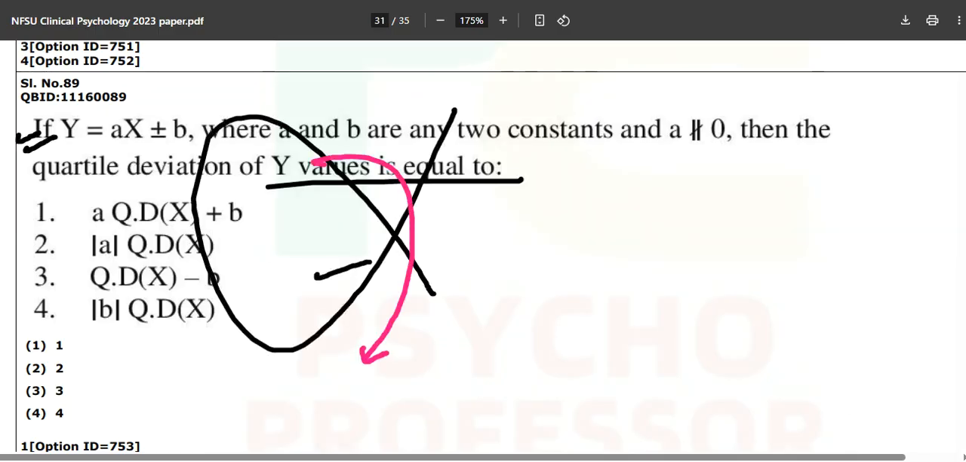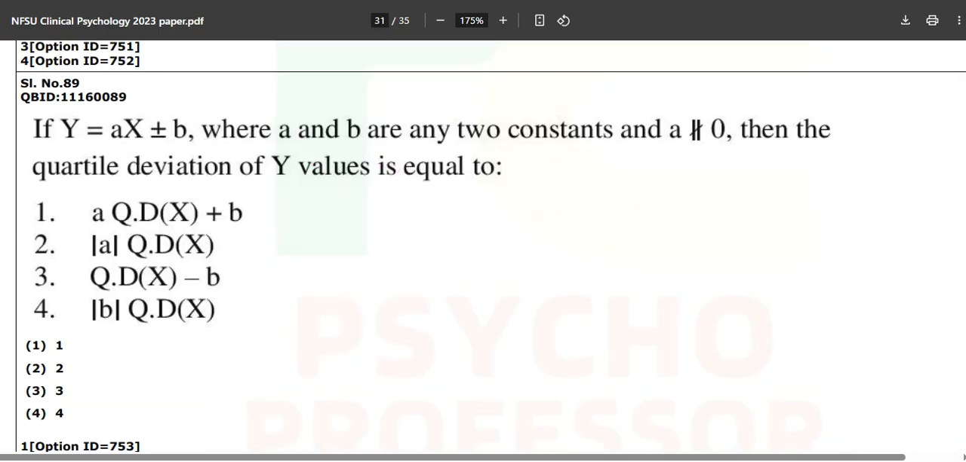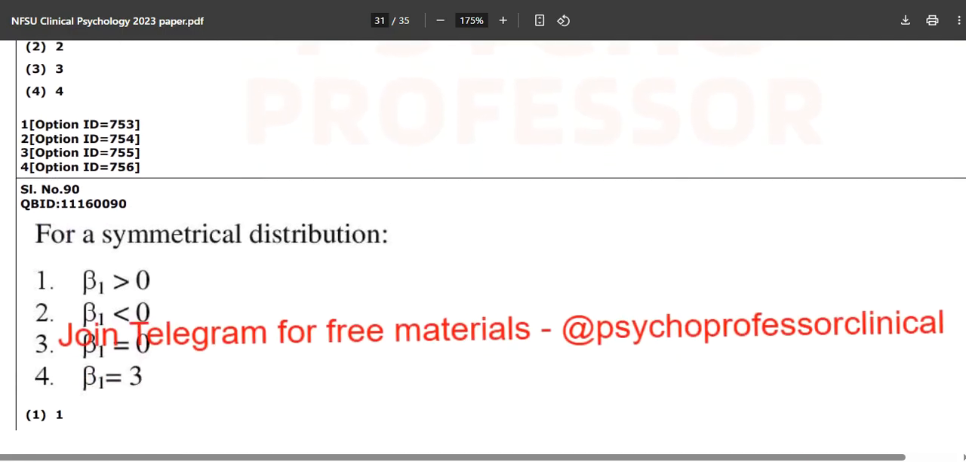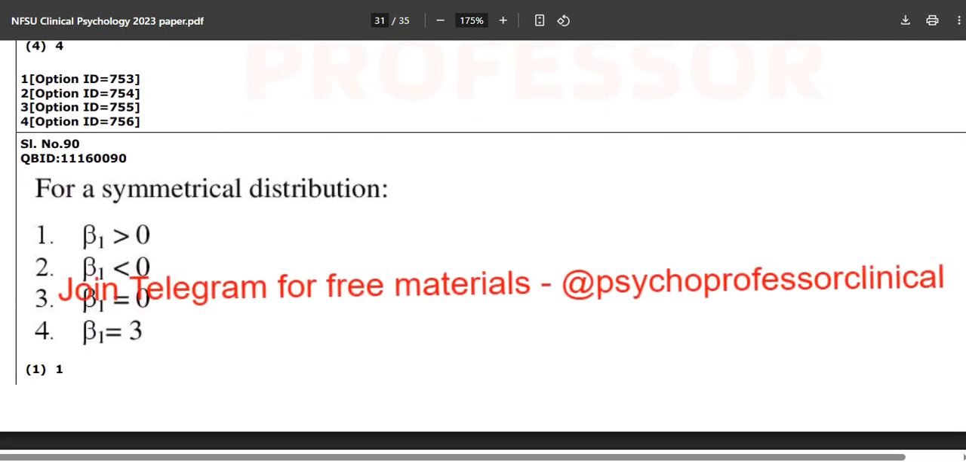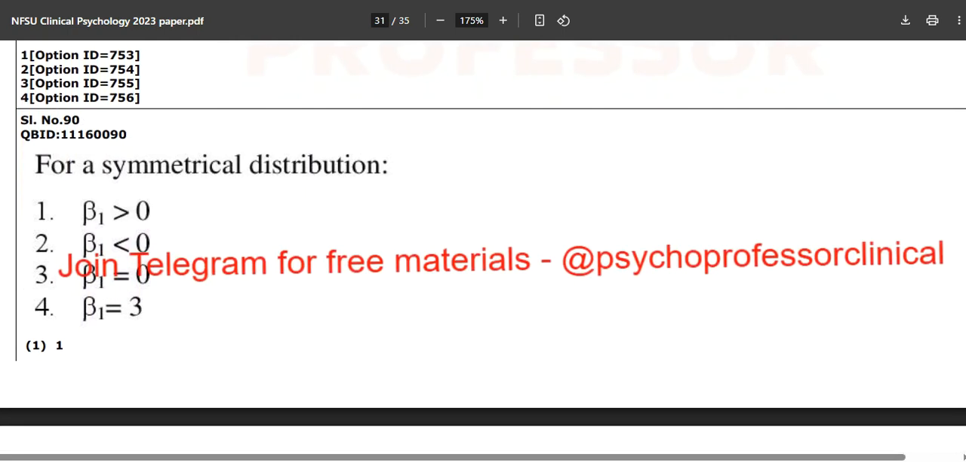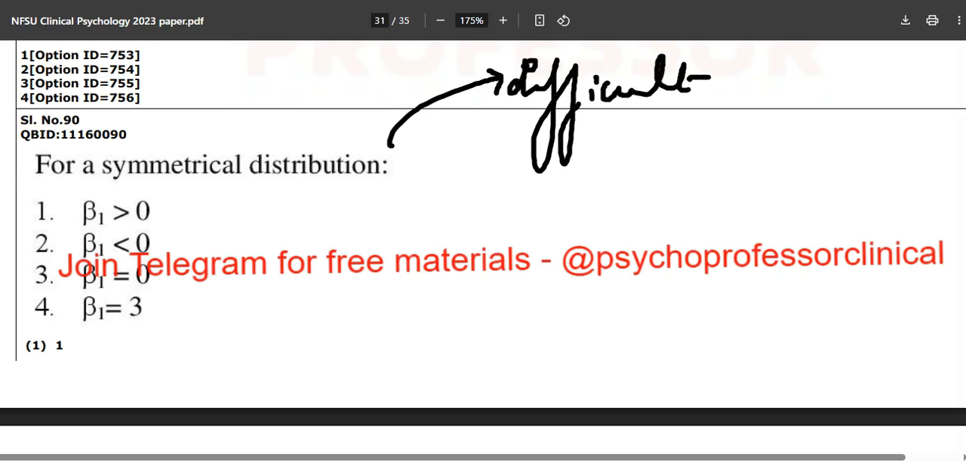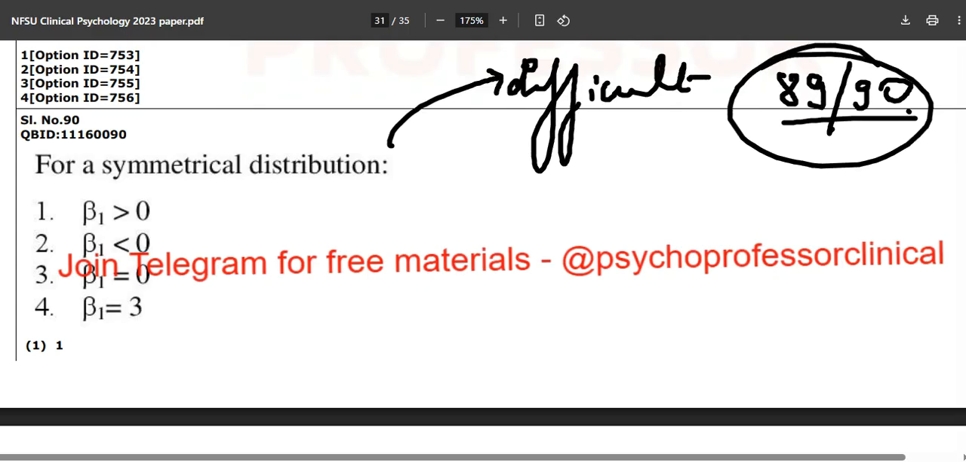But before that, we will look into our last question for the day, that is question number 90. For a symmetrical distribution, now this is where your common sense, your sheer knowledge, and everything you have learned in life will come into the picture. This is also a difficult one. 89 and 90 are the most difficult questions out of these 100 in the paper. For a symmetrical distribution, if you don't know, then only.